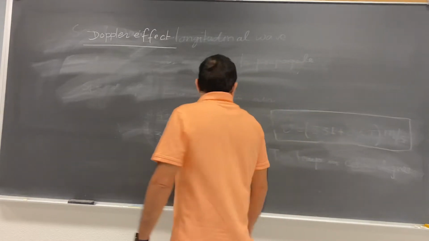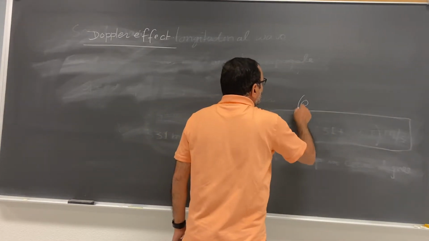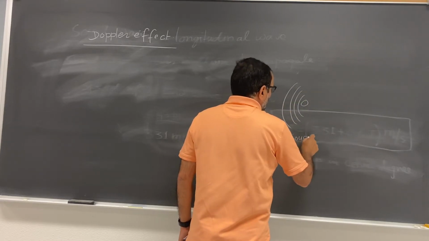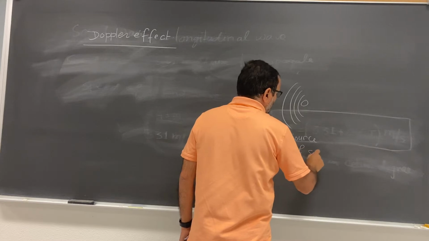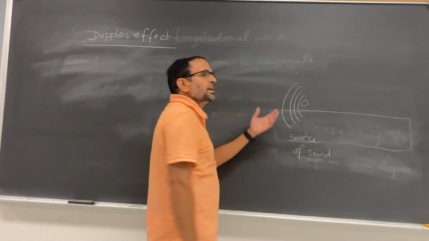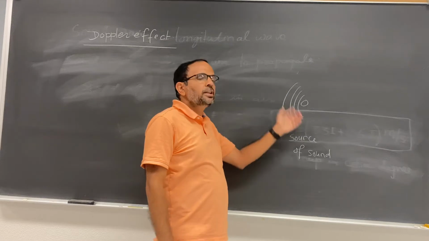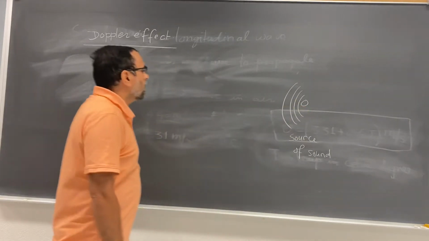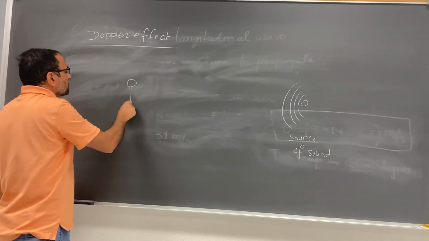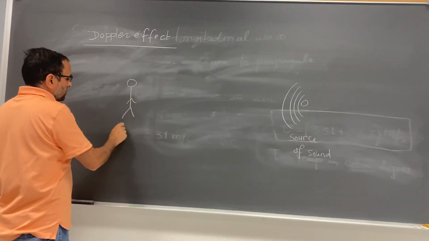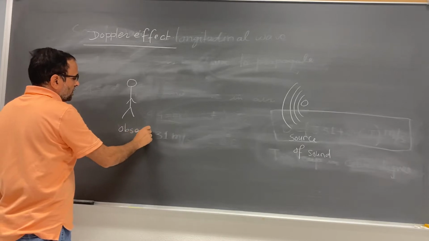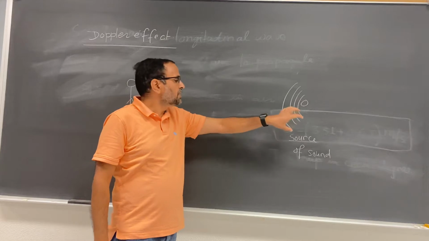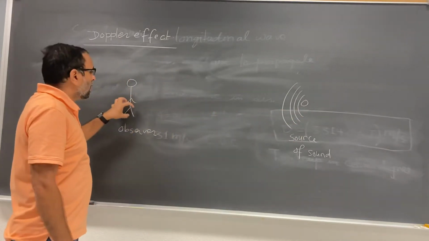For example, let us suppose this is the source of sound. Whatever, like you can say amplifier, whistle, radio, whatever, but this is the source of sound. This produces the sound wave. An observer is right there. He hears the sound coming from this source of sound. So this is the source of sound, this is the observer.